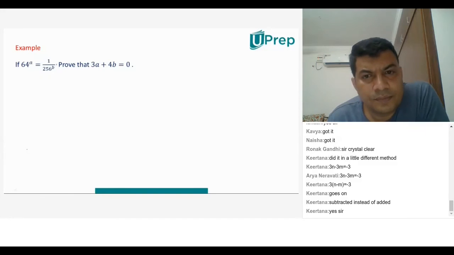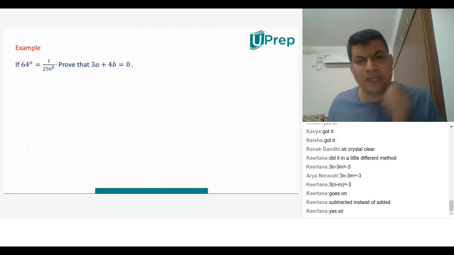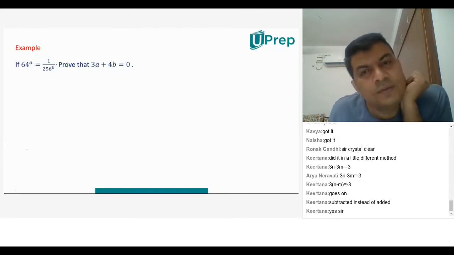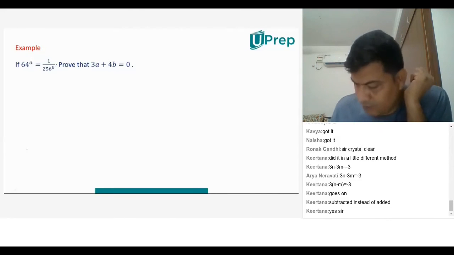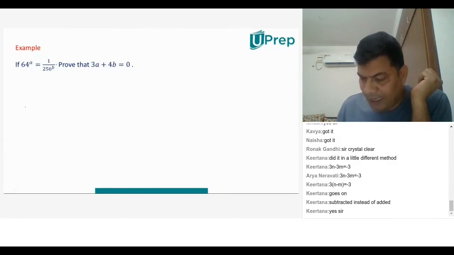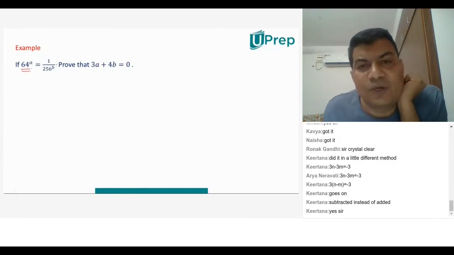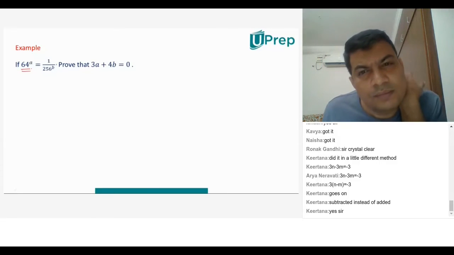I'm really confused. That's what I'm saying. Why? What happened? Where are you confused? In the question itself, it says 64A equals to 1 over 256B. Correct. So I simplified. When you look at 64, what is the number that comes to your mind when you see 64? Directly 4 comes to mind.